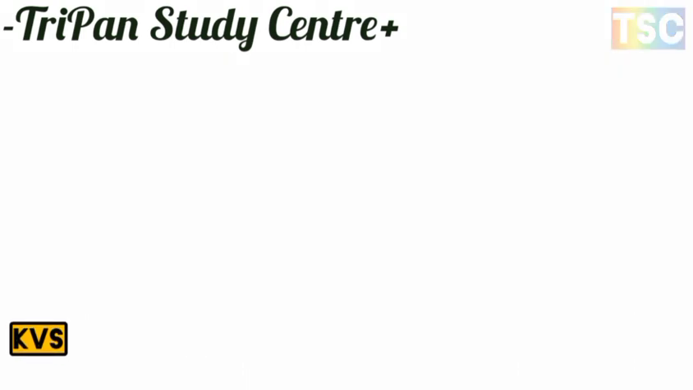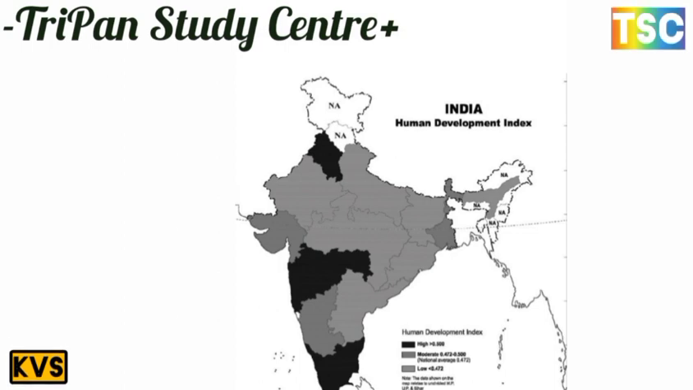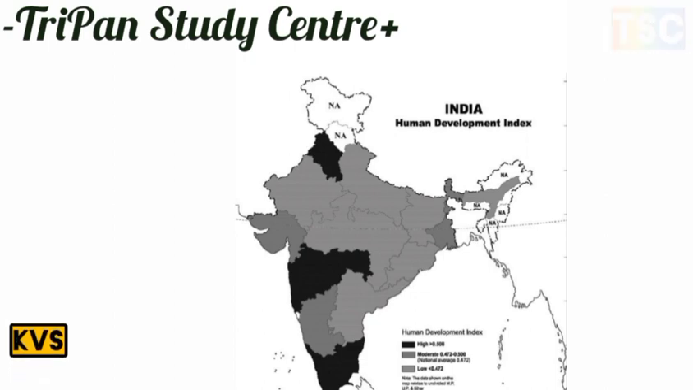Let's see the map here. On your screen is the human development index. The darkest shade shows the highest level. The lighter shade shows the moderate level, and the lightest shows the low level.